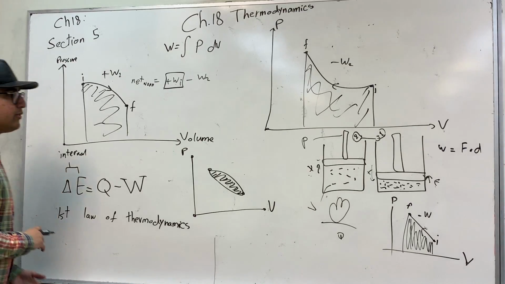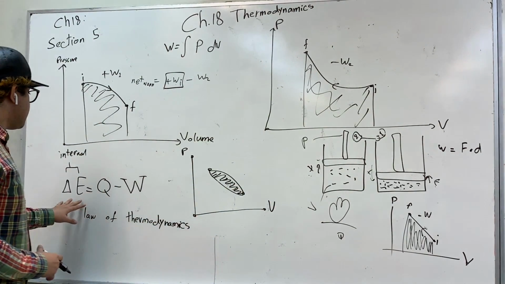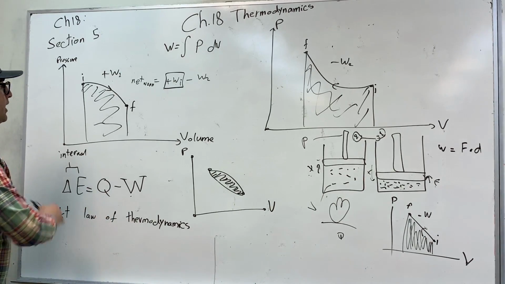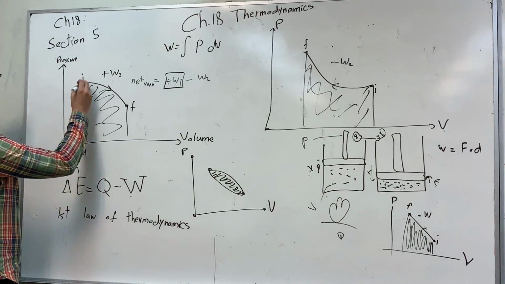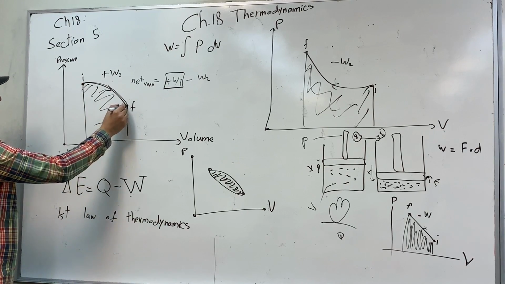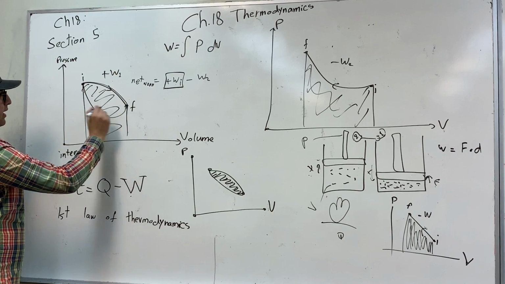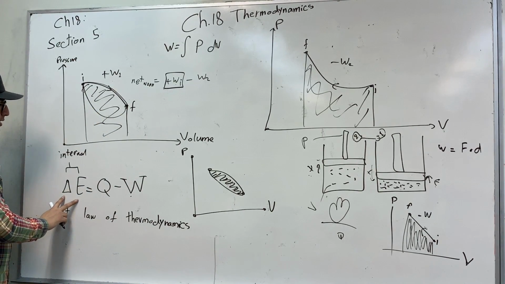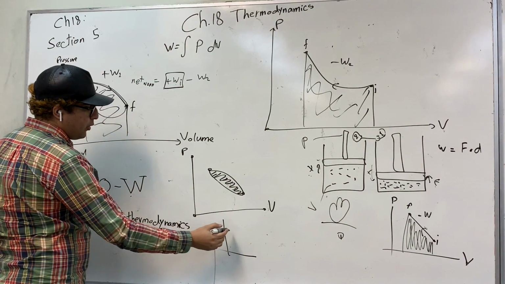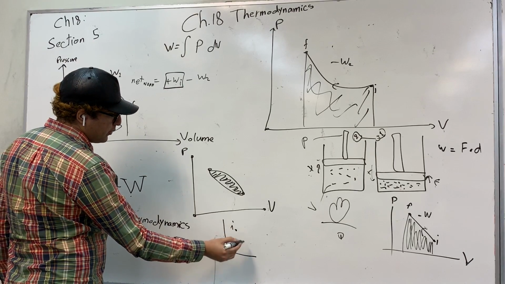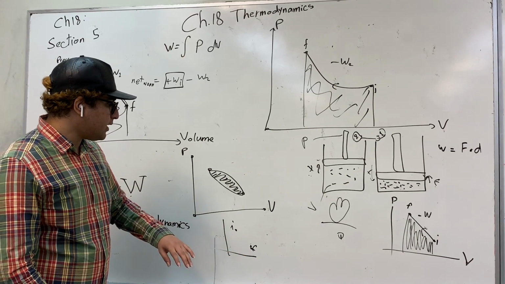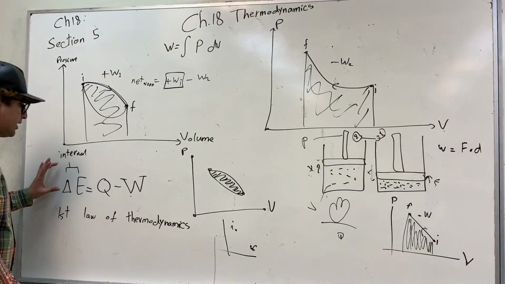If you have a setup like this, change in internal energy is always equal to Q minus W. It's constant if we're moving from point A to point F. If we move in this path, or we move in this path, the change in internal energy will be the same. If we have a point, say I, and a point F, and we move from I to F, the change in internal energy is constant.